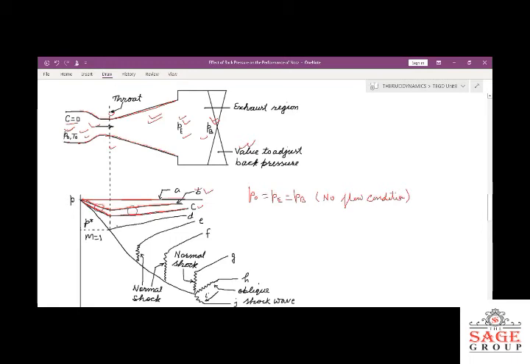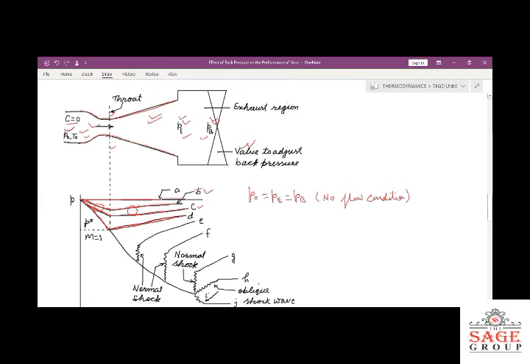Now see the curve D. Curve D is along this path only. First, in the converging portion, when we have reduced the pressure more, the velocity will increase and the pressure will decrease, and then the pressure will increase in the diffuser portion.